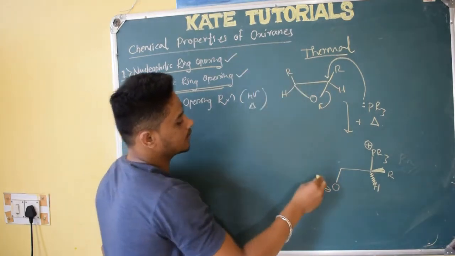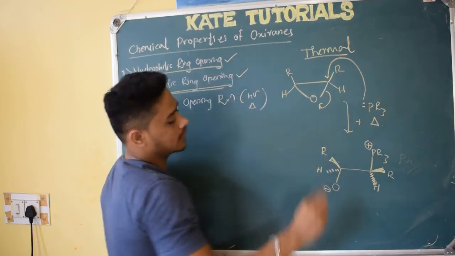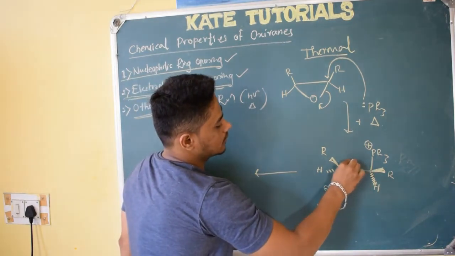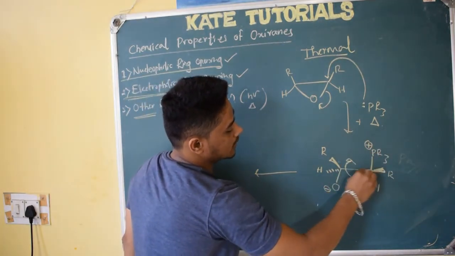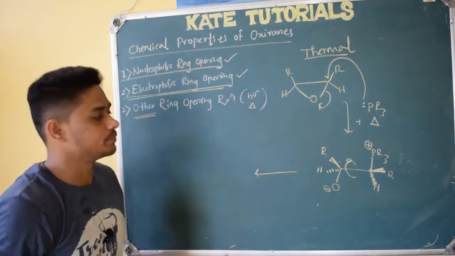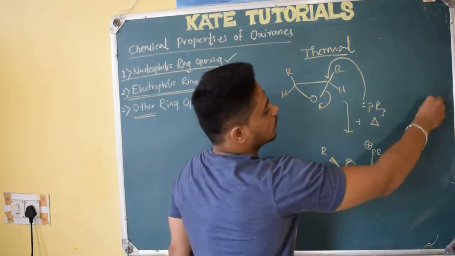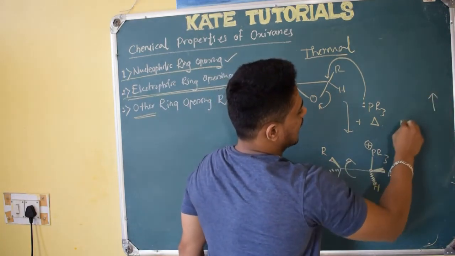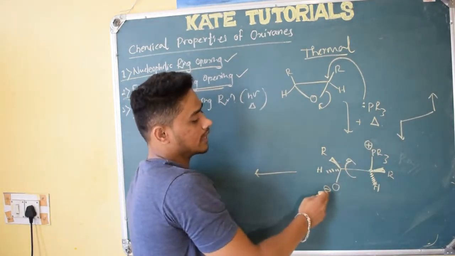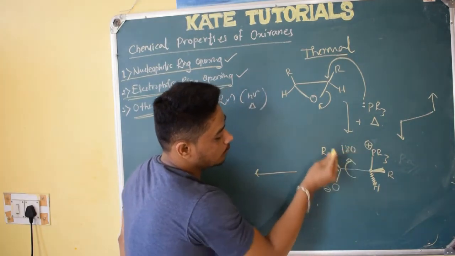And here also R let me take above, and this H let me take below, right? So if I rotate this by 180 degrees, only this carbon, this stereochemistry I will keep the same, only this carbon. If I rotate 180 degrees, why will I rotate? Because the phosphorus oxygen bond will be very strong, right? So since here it is 180 degrees, see, both are anti, one is above, one is below, like this. So both are anti now, because of which it will be trans, no interaction will be there. But here positive charge, negative charge, little attraction, because of which it will rotate by 180 degrees. How will it rotate? It will come above the plane, right?